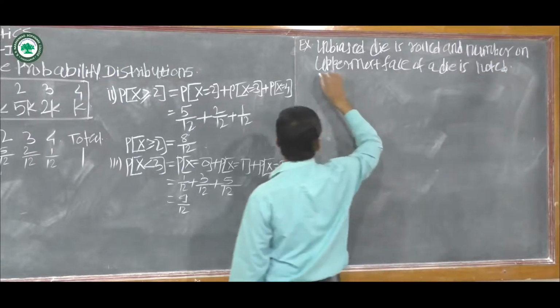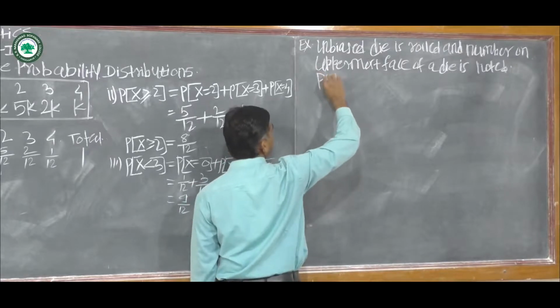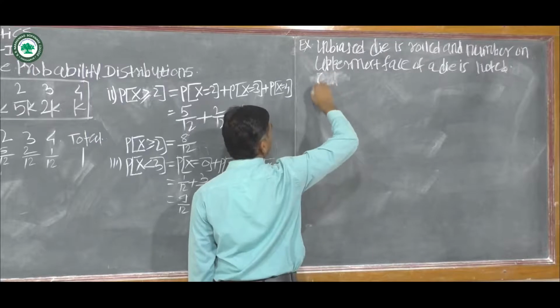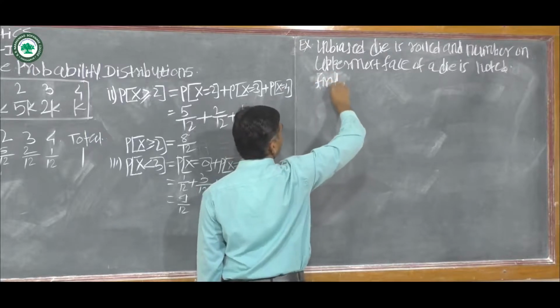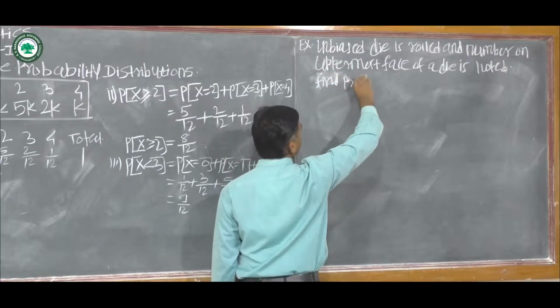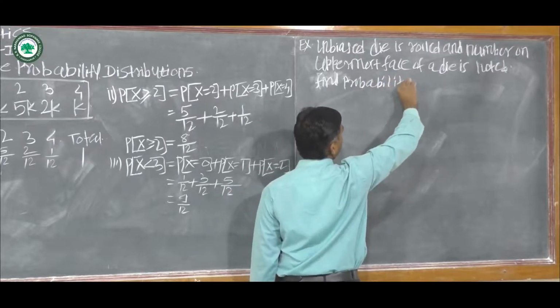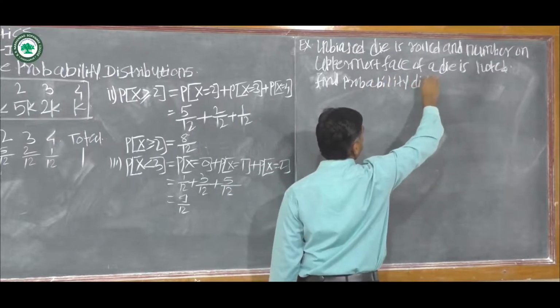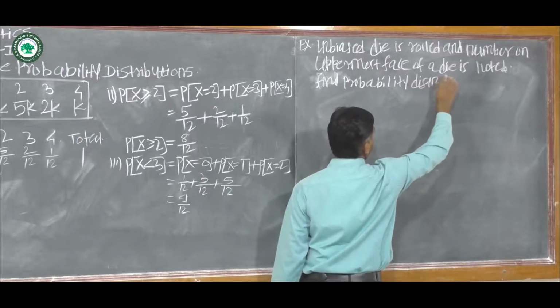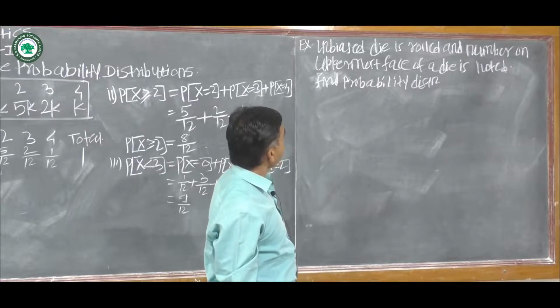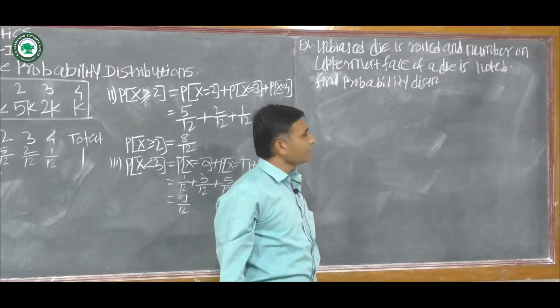Find the probability distribution of the number on the uppermost face of a die.